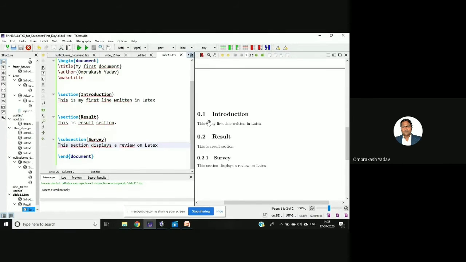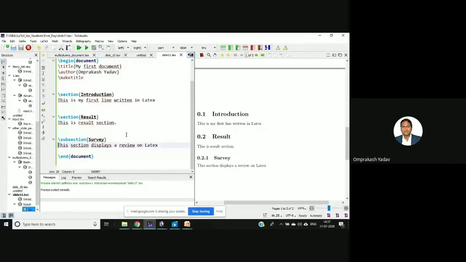If the section number is 1, then it will be 1.1, and the subsection will be 1.1.1. So normally in LaTeX it will take the numbering automatically, but there are options. The way we want, we can change this numbering system. But by default it will give the numbers automatically.